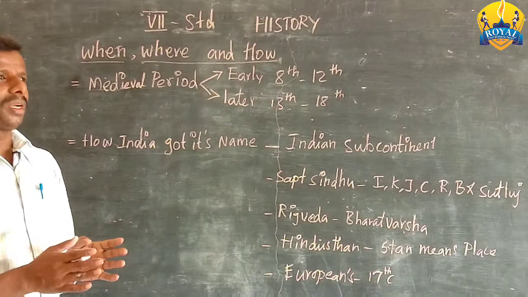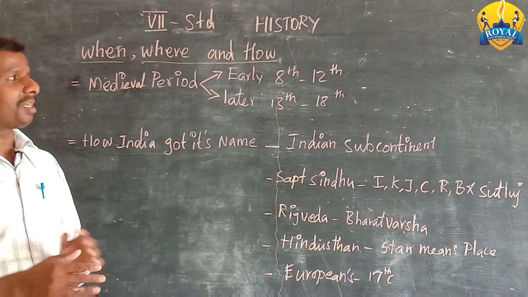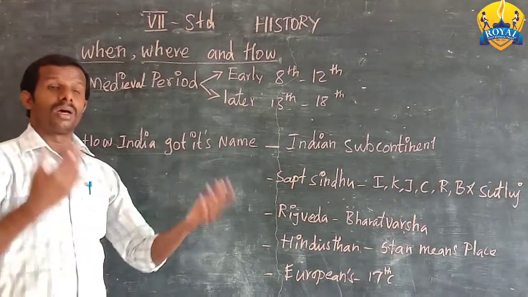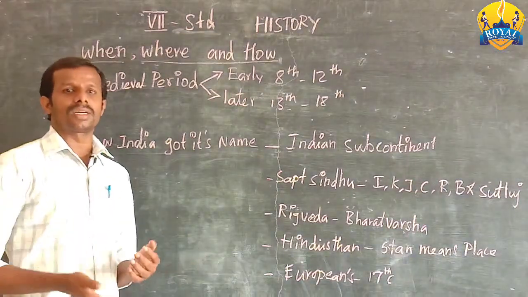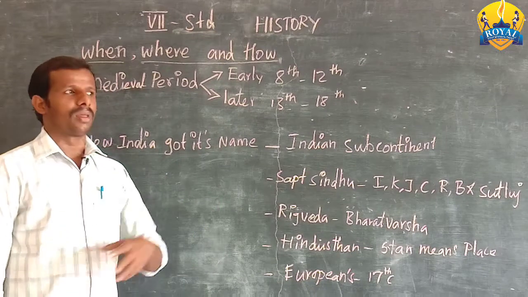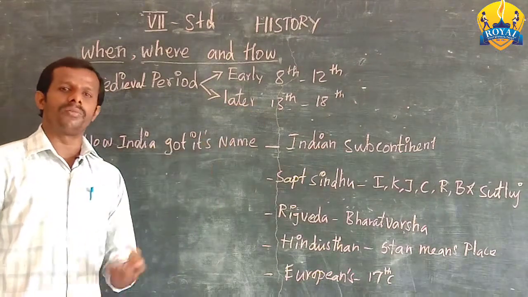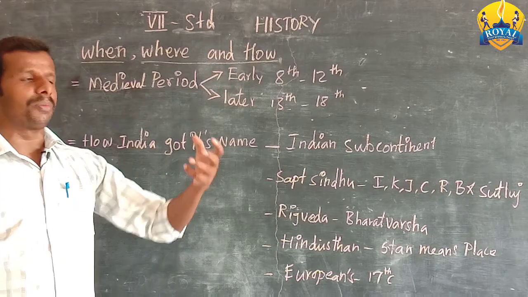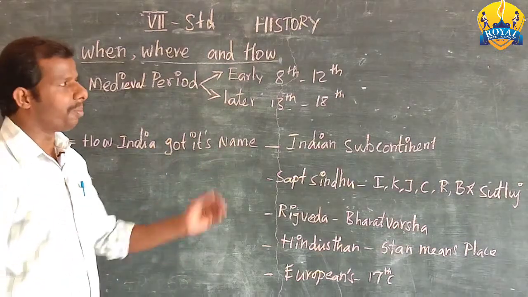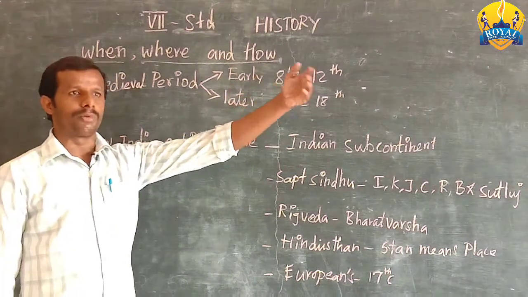In the medieval period, why do we want to learn? What is the importance of the medieval period? In the medieval period, many changes occurred in world history as well as Indian history. How do we consider the ancient man? The ancient man is considered a nomad. What do you mean by nomad? A nomad is one who does not stay in one place.